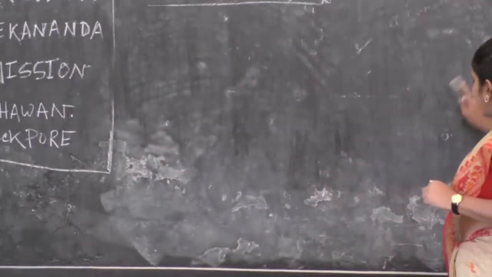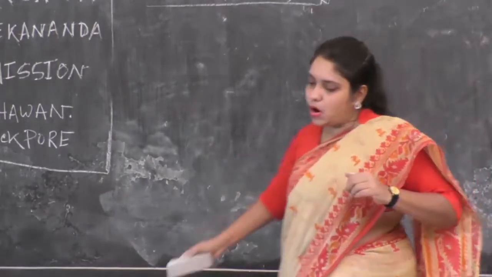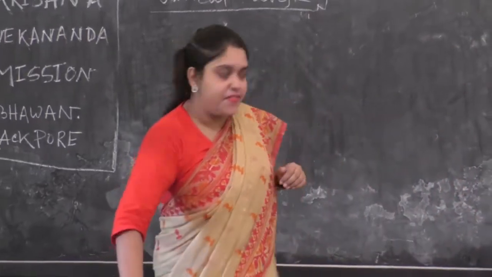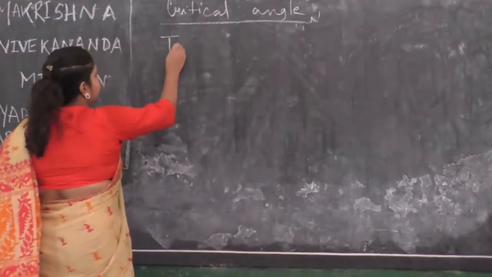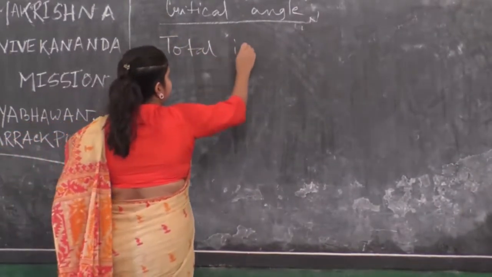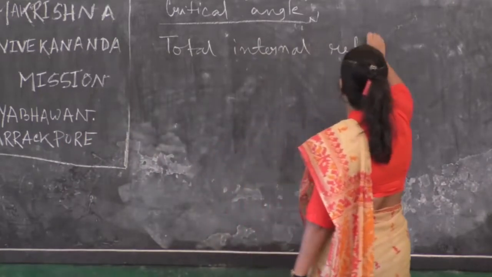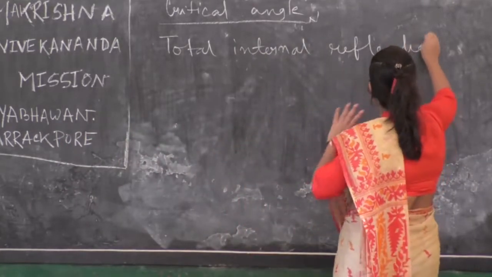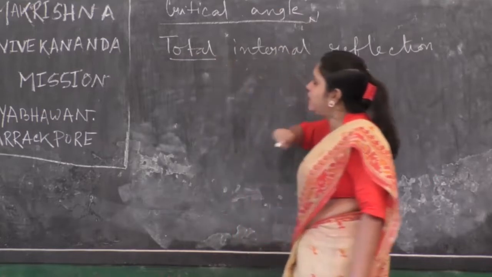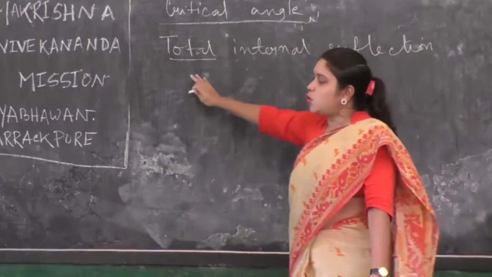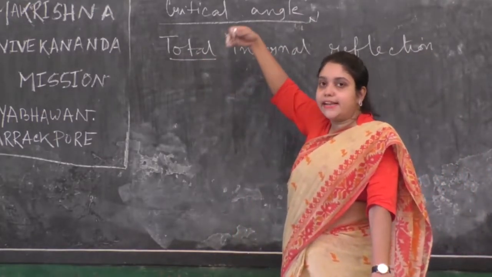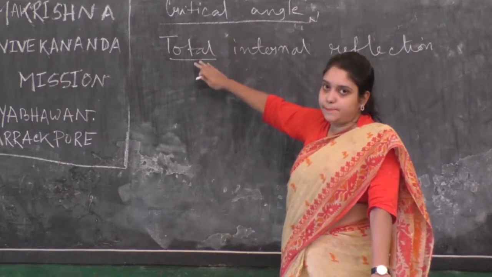Now, why this phenomenon is called total internal reflection? Total, why total? Because no light ray will enter into the second medium.